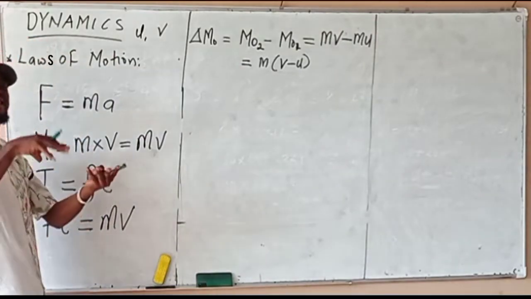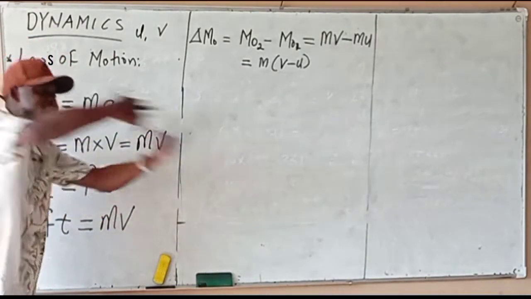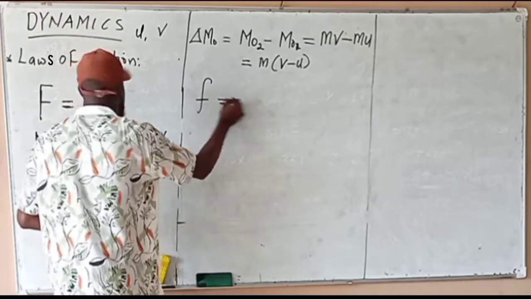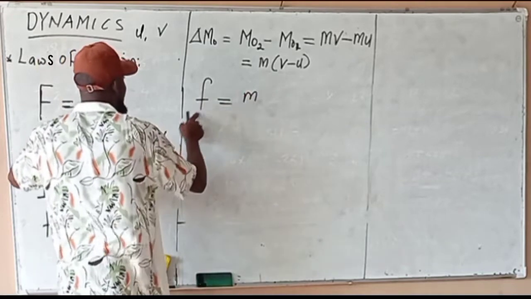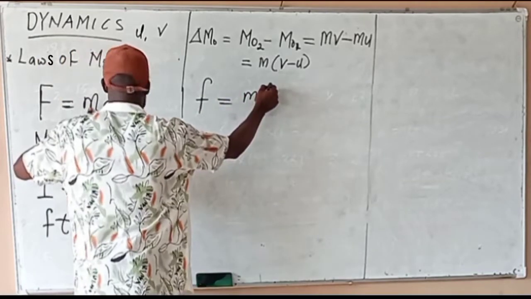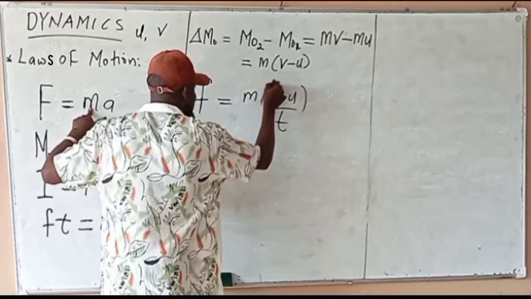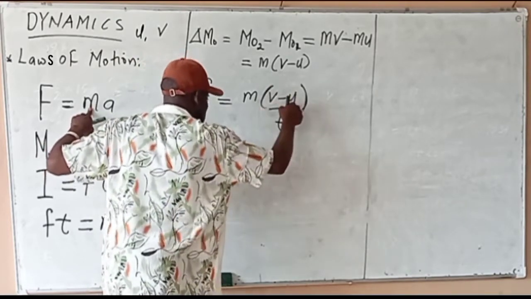They say this thing is directly proportional to applied force. That means force is equal to M times A. What is A? V minus U over T. This one is A, the change in velocity over time.